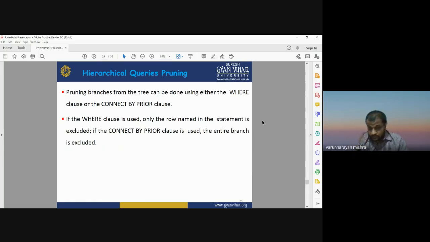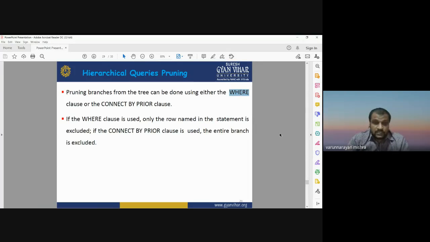If you want to remove some specific unwanted information, you can use the where option. By using the where command you can have some conditional syntax, then you can prune, you can cut that information. If you want to reduce the entire unwanted information, then you can use the connect by prior option.